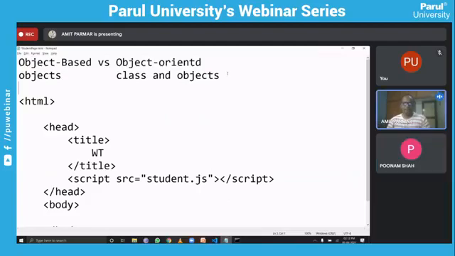Definitely we will have some more detailed discussion. If students have some doubts, you can pass on my email address. At a later stage I'll provide this whole code to you, because due to some technical issues I was not able to use VS Code, which would have been very handy. But I tried to demonstrate it in Notepad. I'll provide this code, and you can pass it to the students so that they can utilize it.